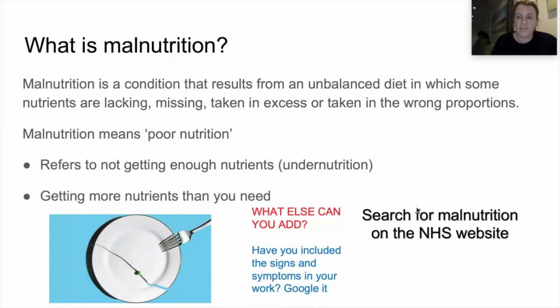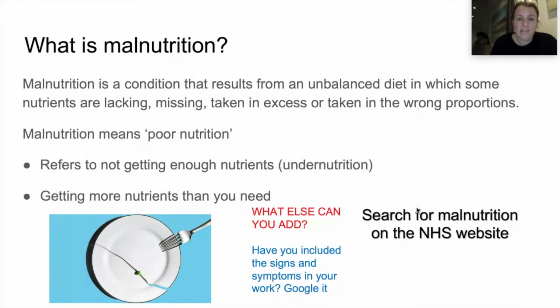So, the first thing you need to know to go into your assignment is what malnutrition means. It's a condition that results from an unbalanced diet in which some nutrients are lacking, missing, taken in excess, or taken in the wrong proportions. Basically, malnutrition means poor nutrition. It means that you're not getting enough nutrients, so undernutrition, or it means that you're getting more nutrients than you need. So that information is going to go into your assignment, and then you need to add to it.